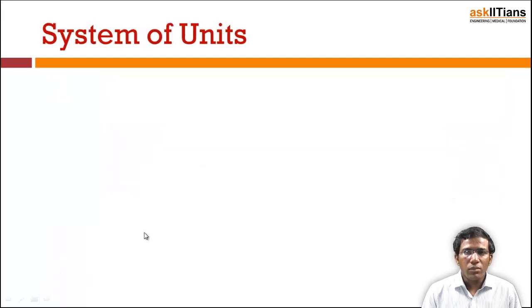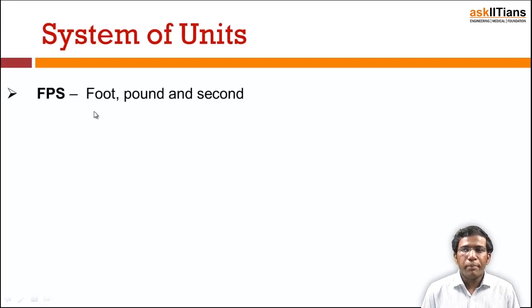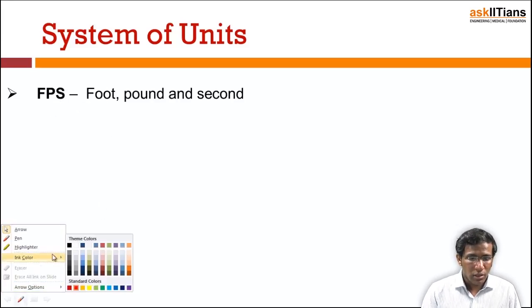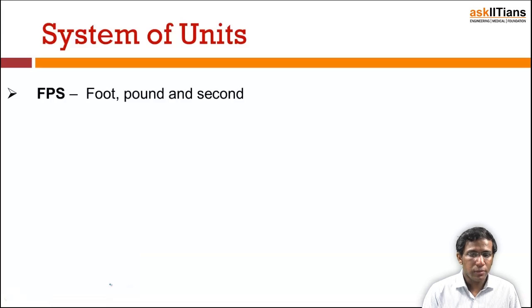Now, let us see the system of units. So, we have different systems of units. One is FPS, in which F means foot, P means pound, S means second. Okay. So, these are the three, a system in which mass is expressed.